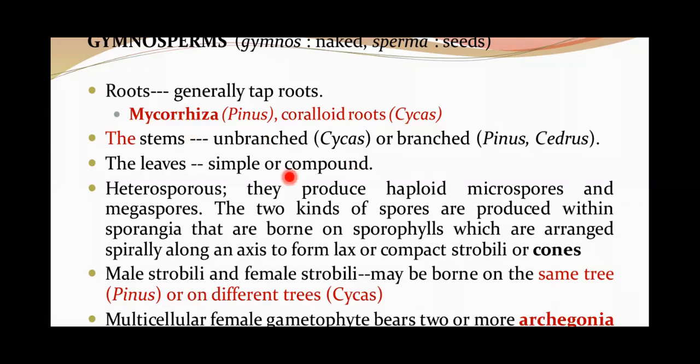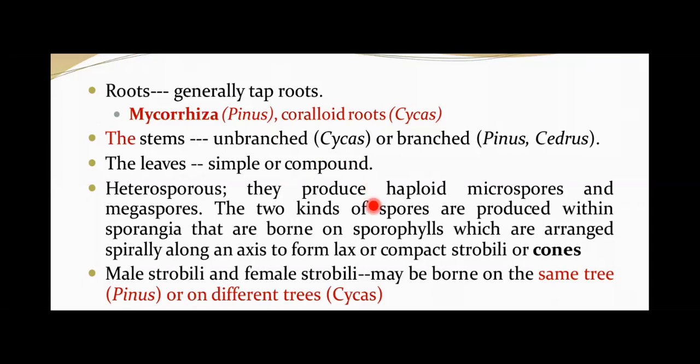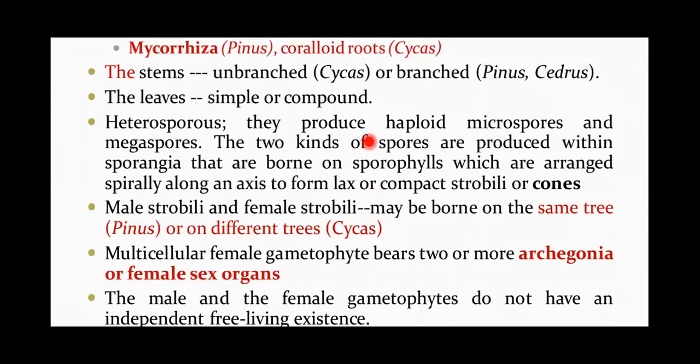The stems can be unbranched, like in Cycas, or branched in Pinus and Cedrus. Leaves can be simple or compound. All the gymnosperms are heterosporous organisms. They produce haploid microspores and megaspores, and these two kinds of spores are produced within sporangia, which are borne on sporophylls. These are clustered to form structures called strobili or cones.